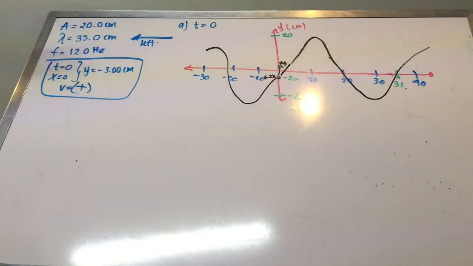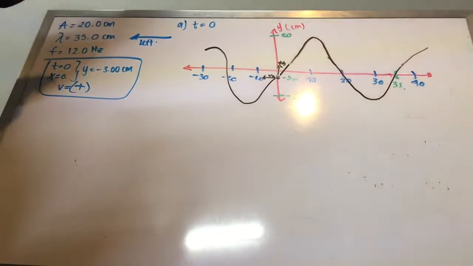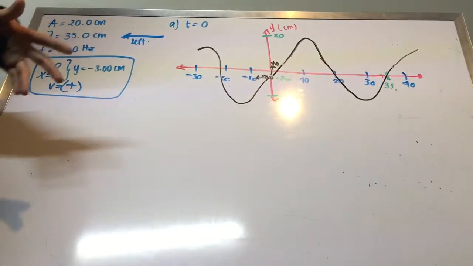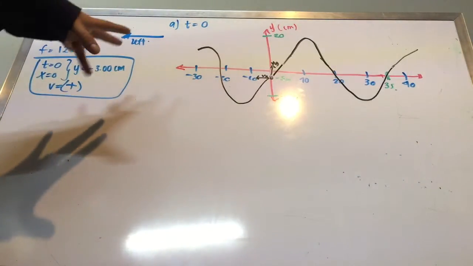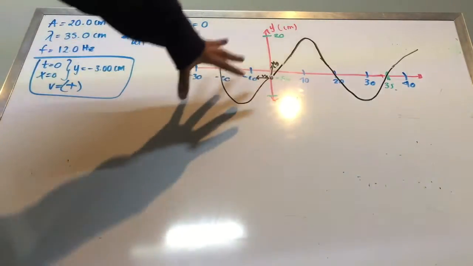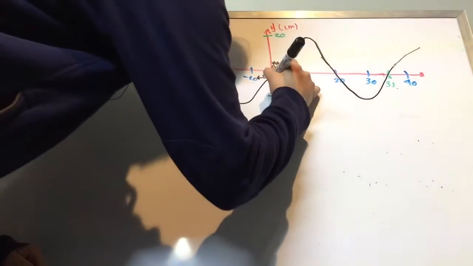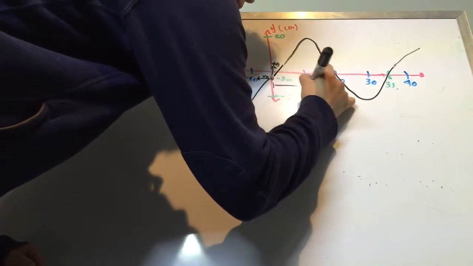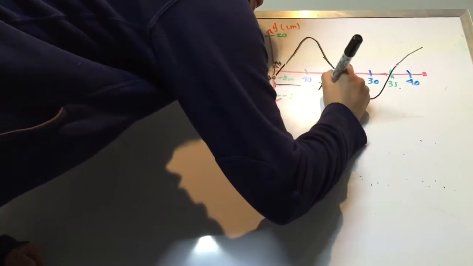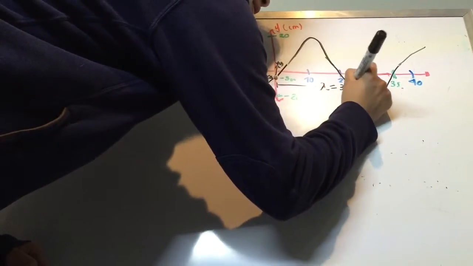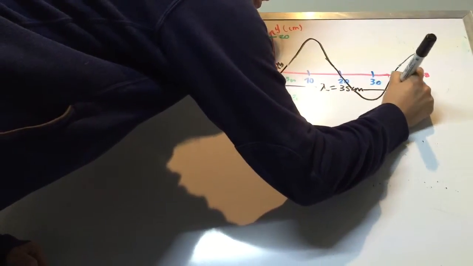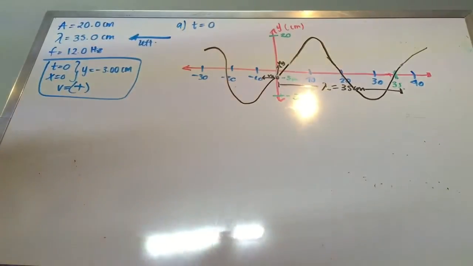And then another important thing for sketching graphs is to write the values of our graph. And now with the wavelength, it's going to be equal to 35 centimeters. But it's up to here, right? So this is our wavelength.